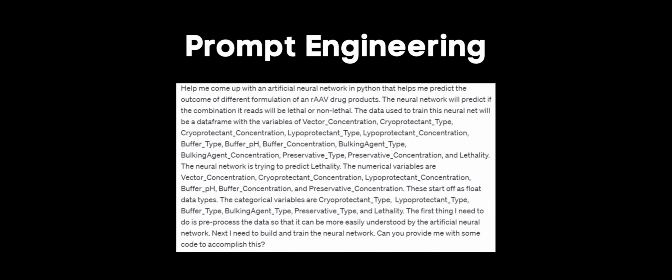I knew that the neural network needed to have certain qualities that coincided with the synthetic dataset I had generated. Therefore, I tried to mention those qualities in the first prompt that I gave to ChatGPT. The first prompt I fed to ChatGPT was, "Help me come up with an artificial neural network in Python that helps me predict the outcome of different formulations of rAAV drug products. The neural network will predict if the combination it reads will be lethal or non-lethal. The data used to train this neural net will be a data frame with the variables of vector concentration, cryoprotectant type, cryoprotectant concentration, lipoprotectant type, lipoprotectant concentration, buffer type, buffer pH, buffer concentration, bulking agent type, bulking agent concentration, preservative type, preservative concentration, and lethality.